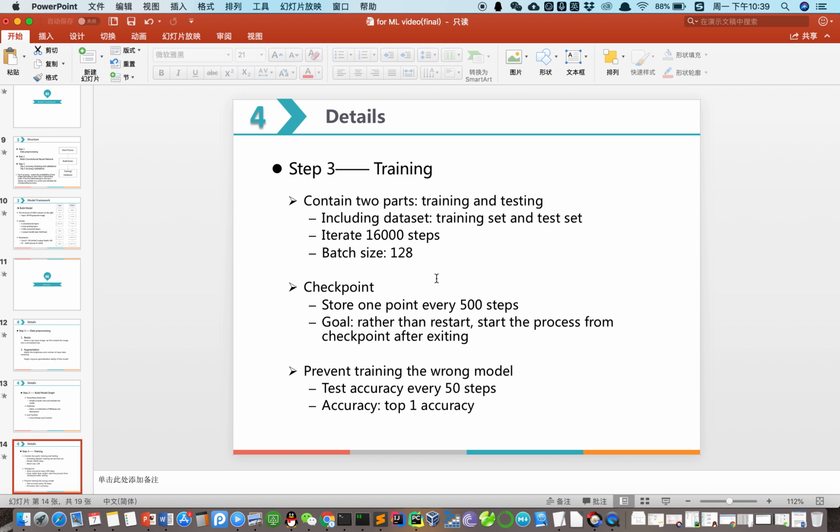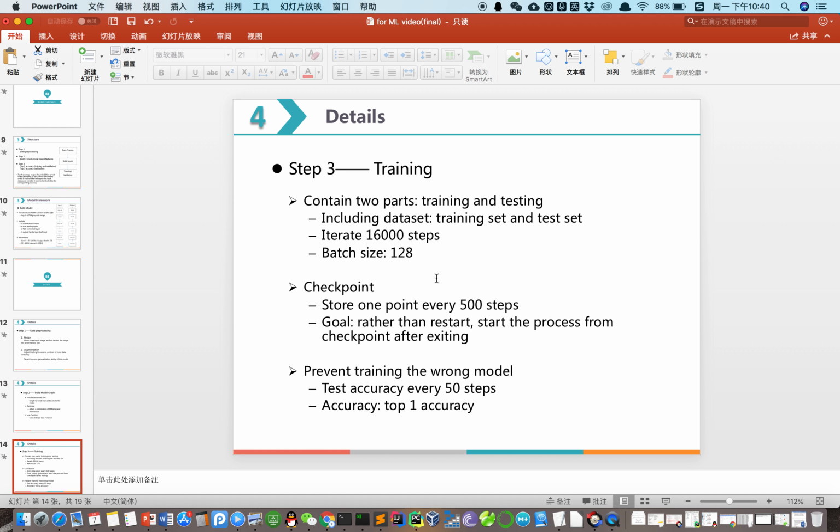Step 3 is training. The training step contains two parts: training and testing. We use training data to train the model, and at the same time, we use testing data to test the accuracy of our model. During model training, we first use the function input pipeline to pre-process the training and testing data.